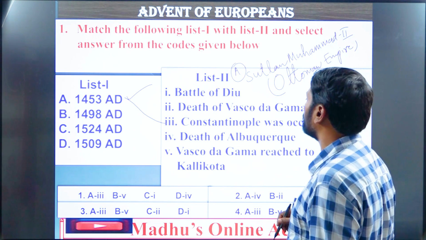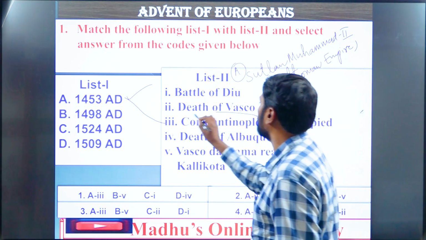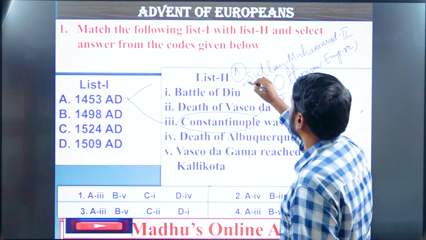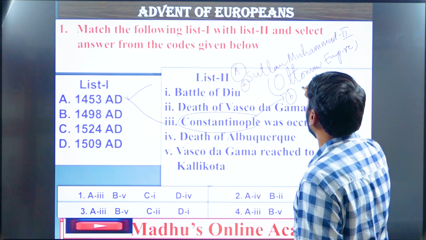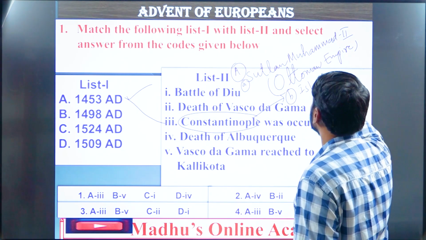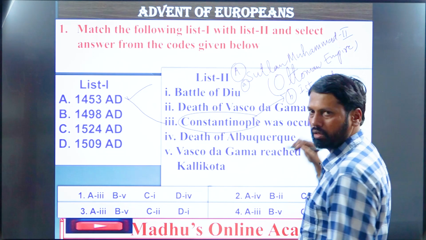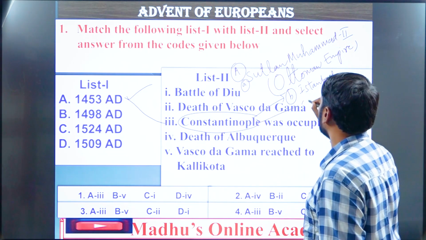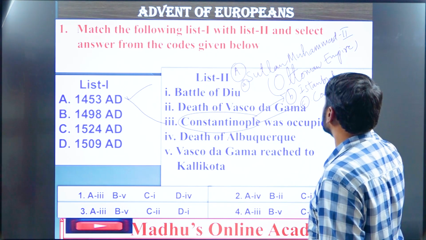Coming to the background history of this Constantinople city, remember the present name of Constantinople is Istanbul. It is now in Turkey.